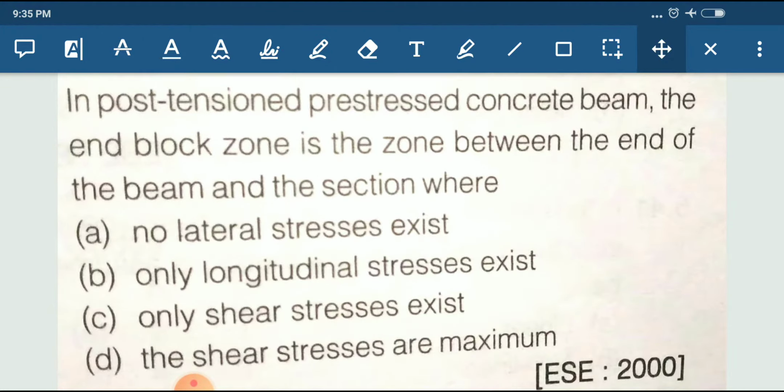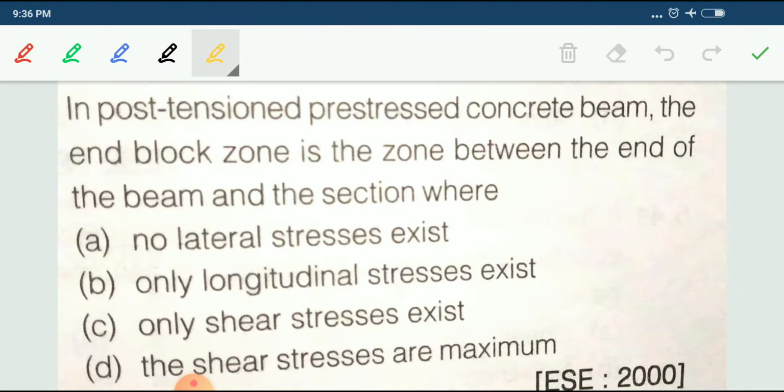In a post-tensioned pre-stressed concrete beam, the end block zone is the zone between the end of the beam and the section where: no lateral stresses exist, only longitudinal stresses exist, only shear stress exists, or the shear stress is at maximum.